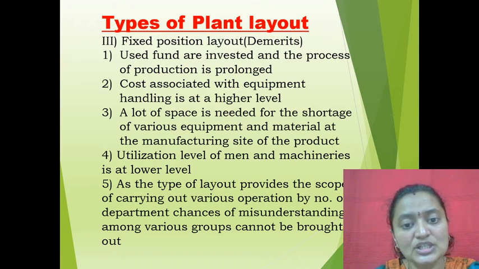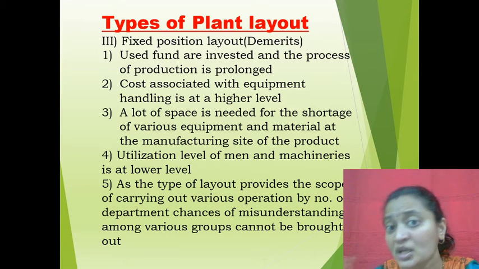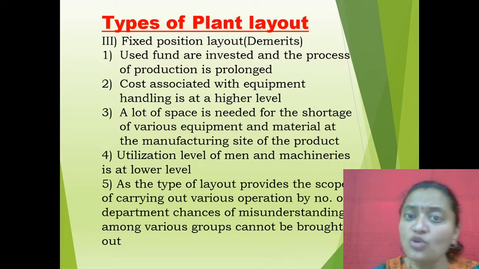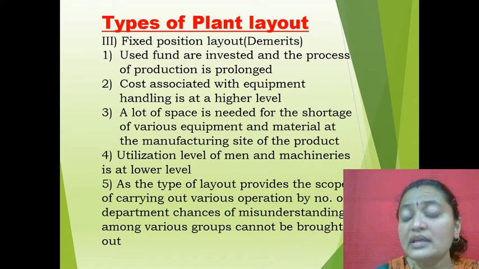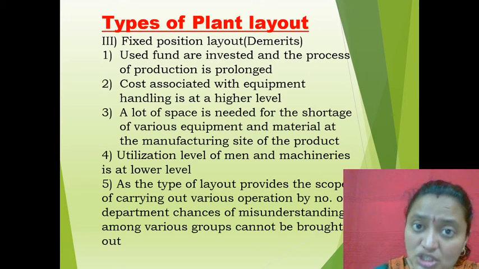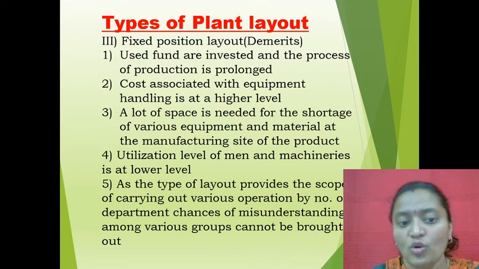Then the utilization level of men and machineries is at a lower level, because they are not taking help of many men or laborers, and the machineries also are at a lower level.